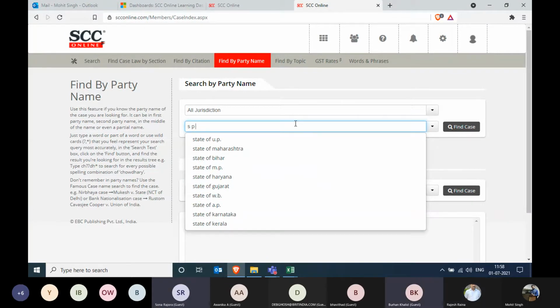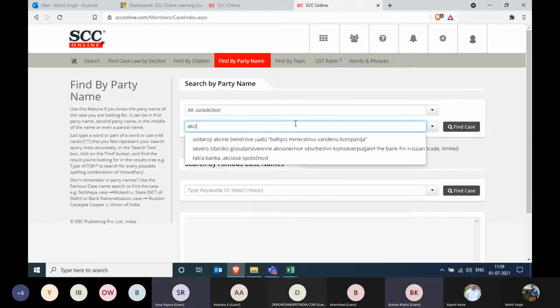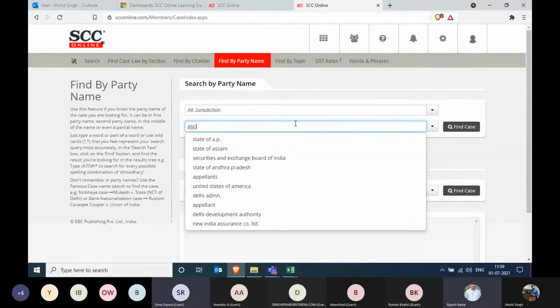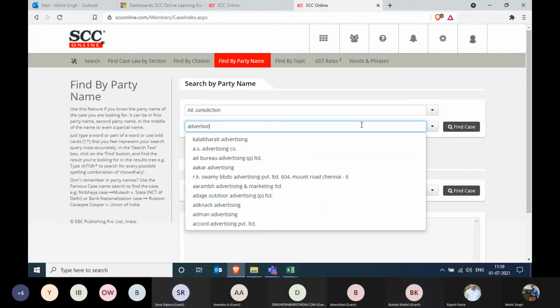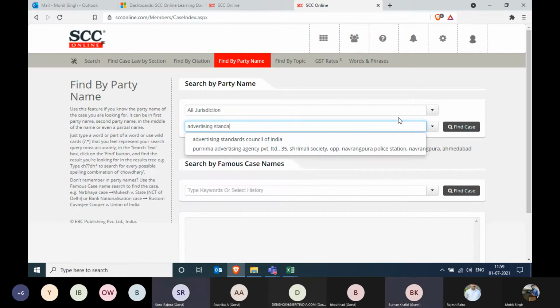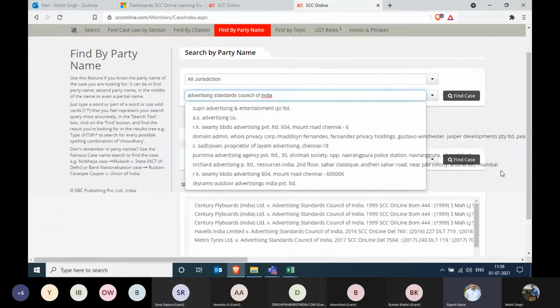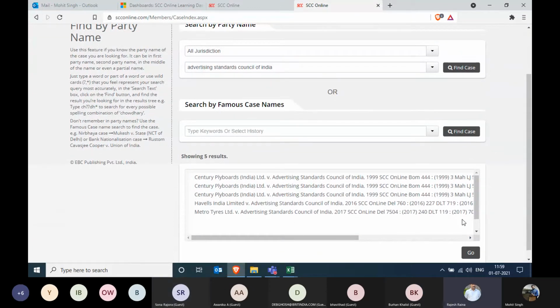ASCI, Advertising Standards Council of India. Mohit, ASCI. You can also put Advertising Standards Council of India. It's there. So the list is 5 results. Okay, I can see one of 2017, and one of 2016.